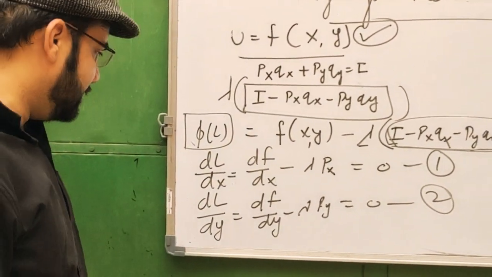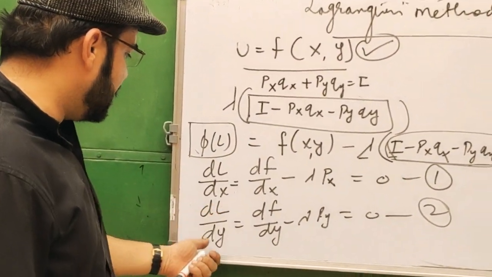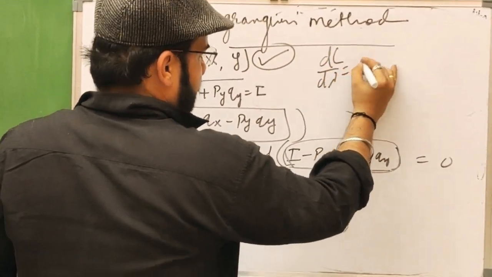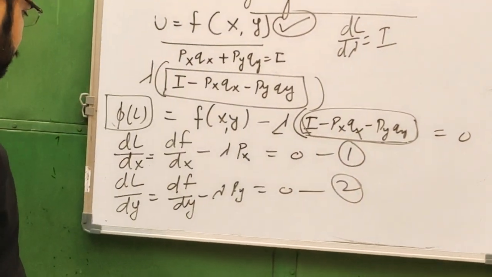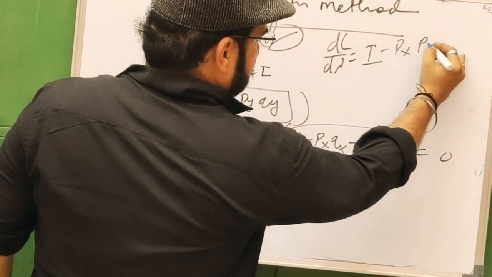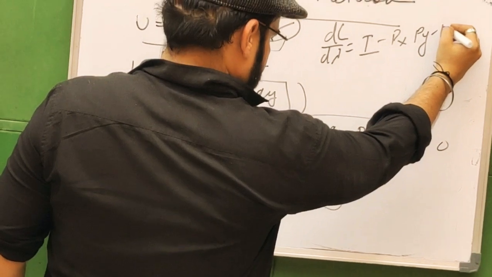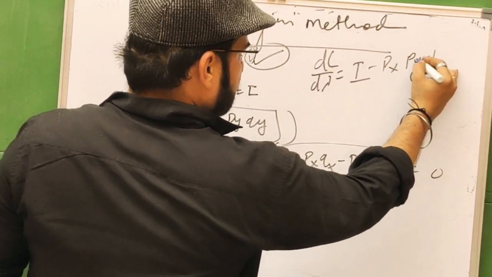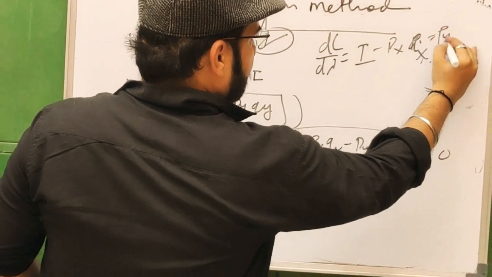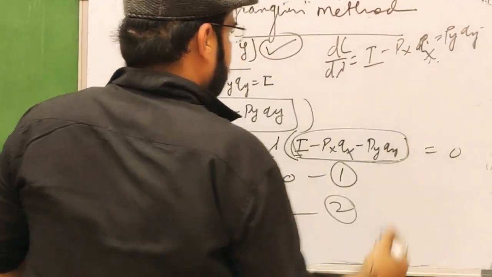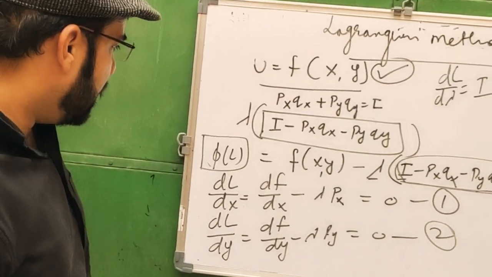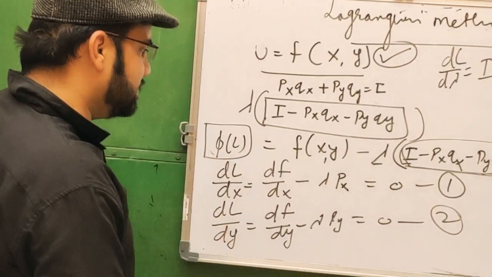the partial derivative of L with respect to lambda: dL upon d lambda equal to I minus px qx minus py qy. Okay, so these are the three equations, and we will have to rearrange these equations.